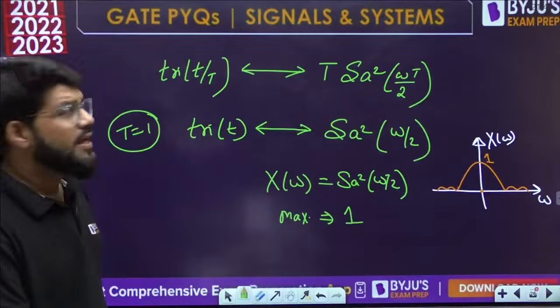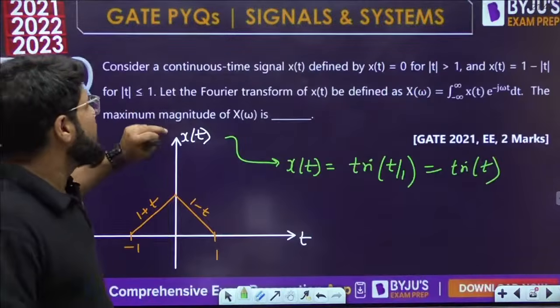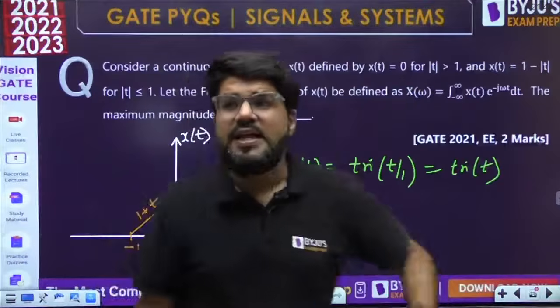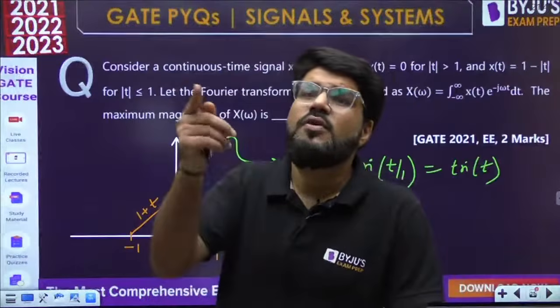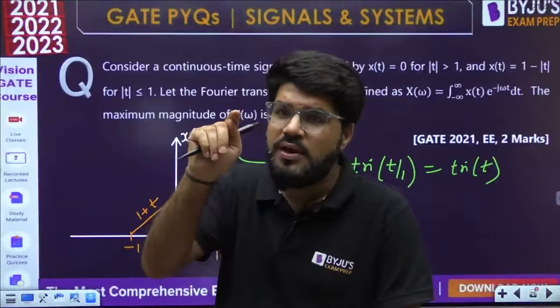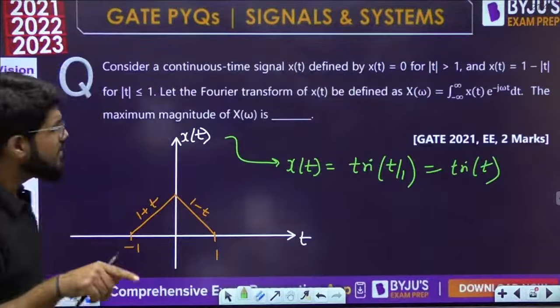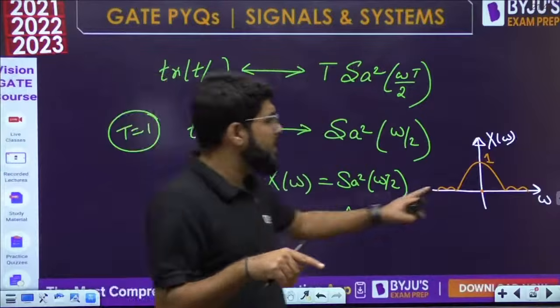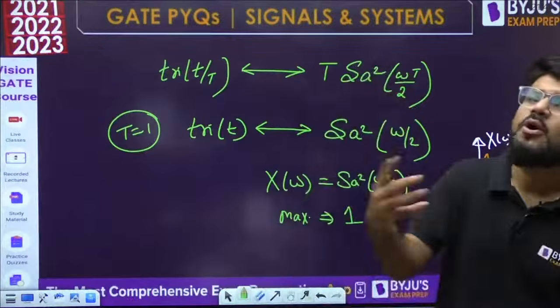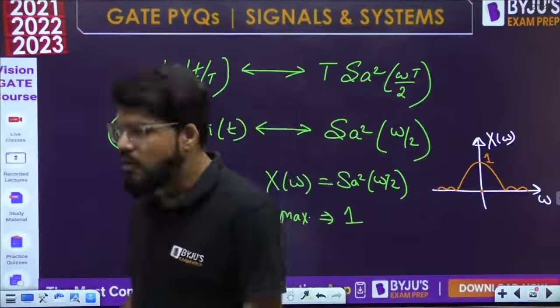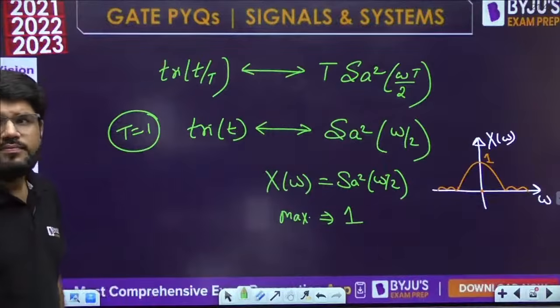Not in general. The area of a signal x(t), if you want to relate, is equal to the value of the Fourier transform at omega equal to 0. In this case, Harihar, the maximum magnitude of X(omega) is at omega equal to 0, but it may not always be true, correct?